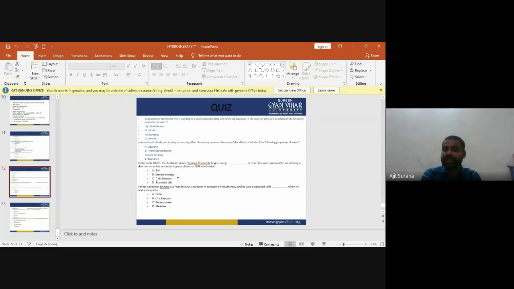Now, second question: immersion of a body part in deep water may affect circulatory dynamics because of the effects of which of the following properties of the water? Options are viscosity, hydrostatic pressure, laminar flow, and buoyancy. Immersion in water mainly affects circulation because of the effect of hydrostatic pressure.